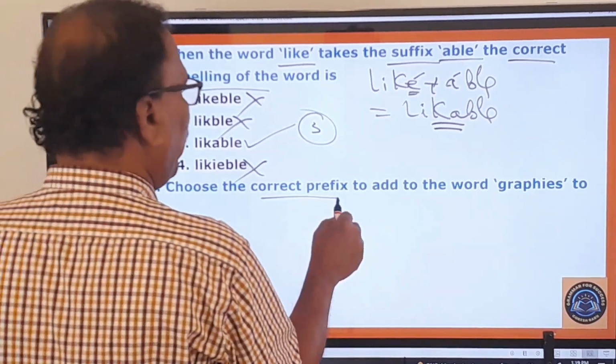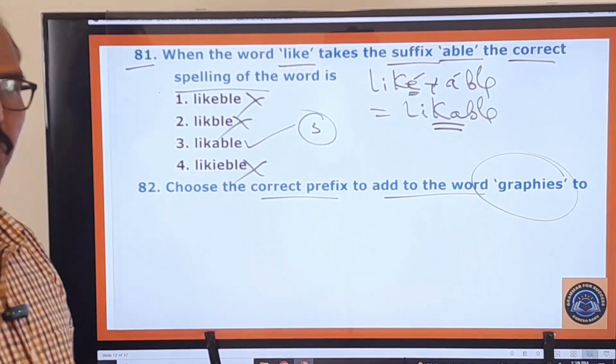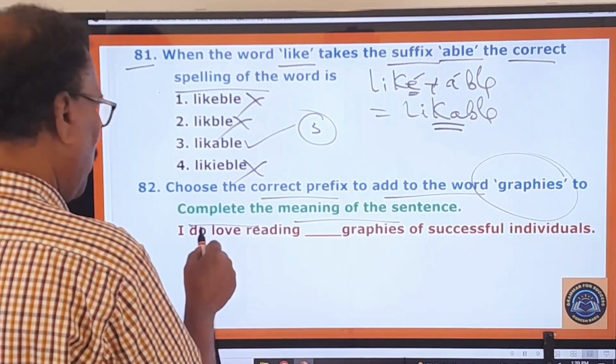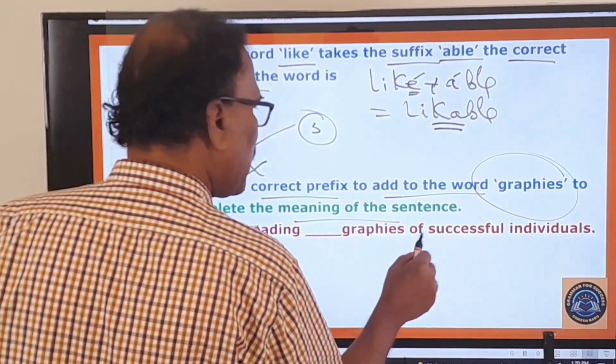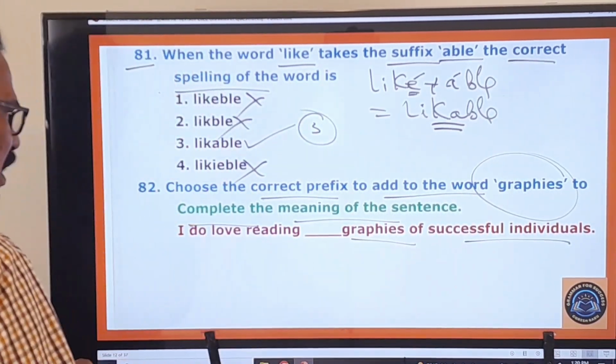Choose the correct prefix to add to the word graphies. Graphy means story. Complete the meaning of this sentence: I do love reading dash graphies of successful individuals. Graphies means stories. Okay, what kind of stories?